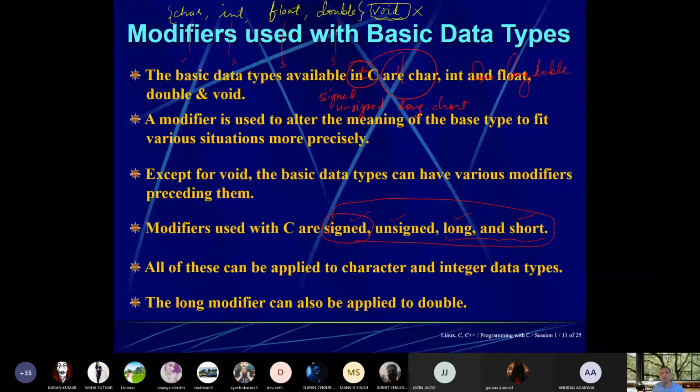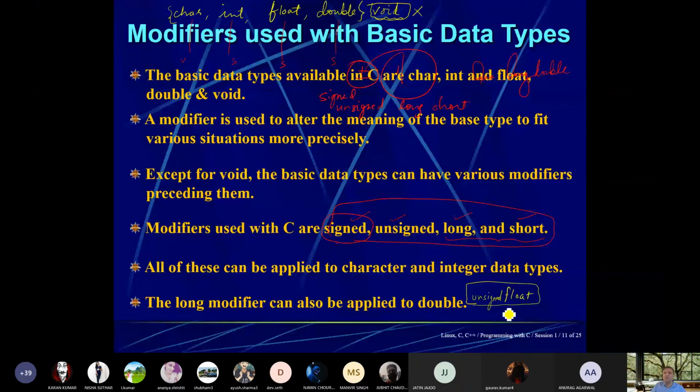So what do you mean by modifier? Suppose you have declared a variable like integer, or let us say float. If you are only interested in positive numbers, then you declare it as unsigned float. So all the numbers greater than or equal to 0.0 come under unsigned float. Otherwise, the complete set of numbers comes under float. So this is one thing, modifiers.